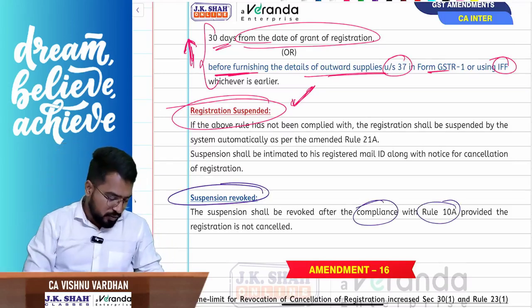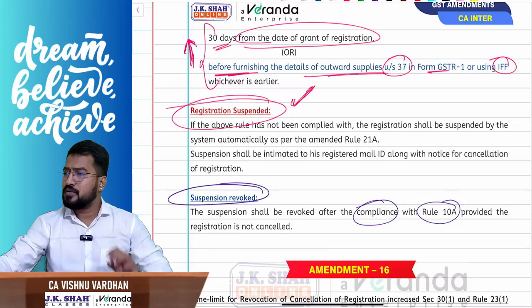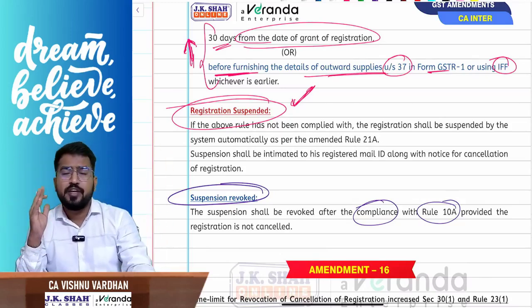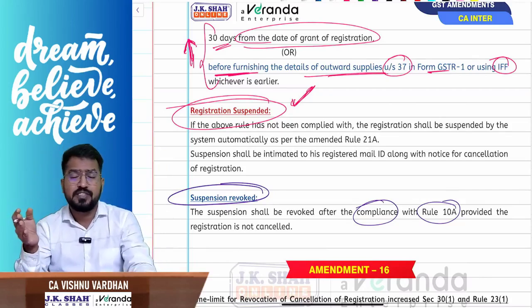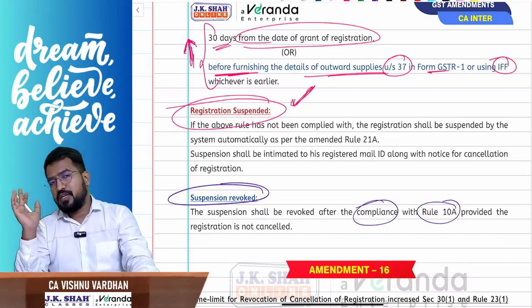So I repeat, rule 10A, am I clear? Shall we proceed? So that is the point. Bank account details, as per rule 10A, you should update within 30 days from the date of grant of registration certificate, or before filing GSTR 1 or IFF, whichever is earlier.